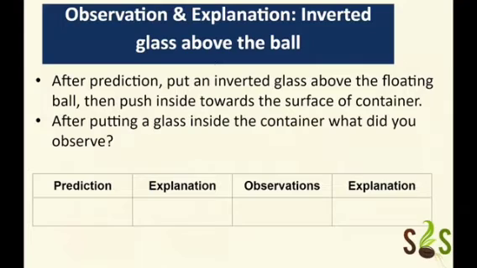Now, what we are going to do is conduct this. You are done with your prediction and the explanation of that, so we are going to conduct it. You now have all the materials with you. Please put an inverted glass above the floating ball or floating object and then push it inside towards the surface of the container. Then write down your observation in this column once you do that. And also try to write down the explanation of why you are getting that observation.